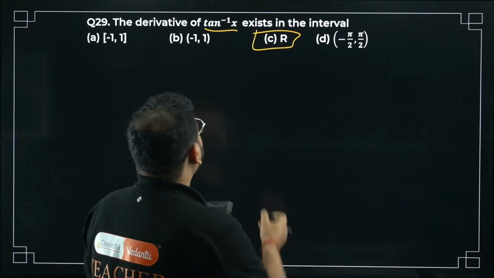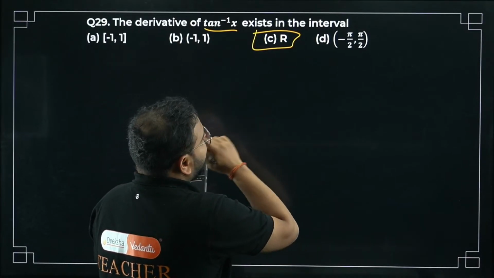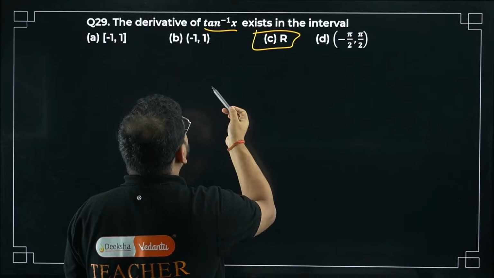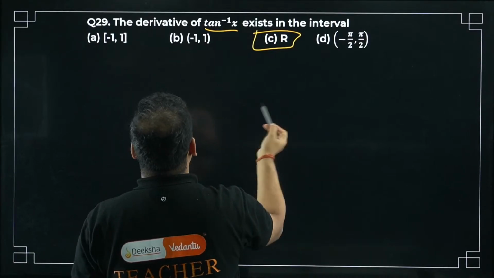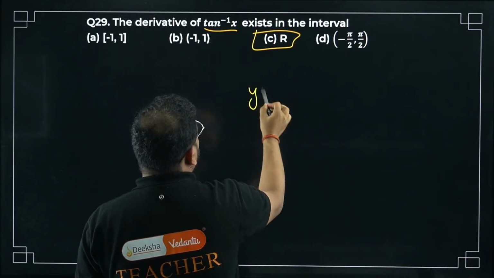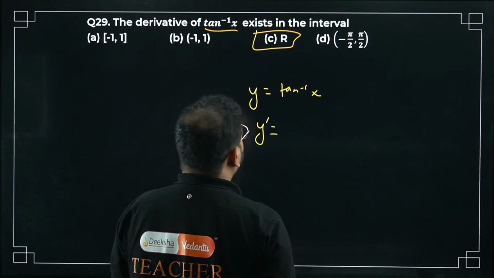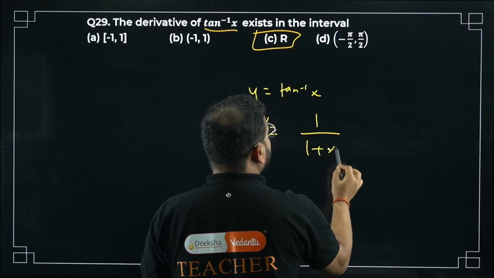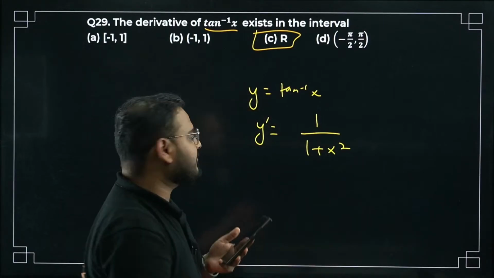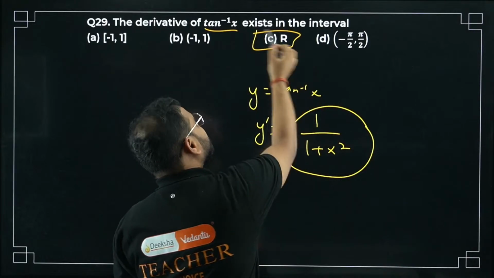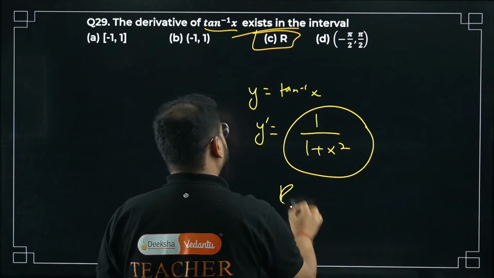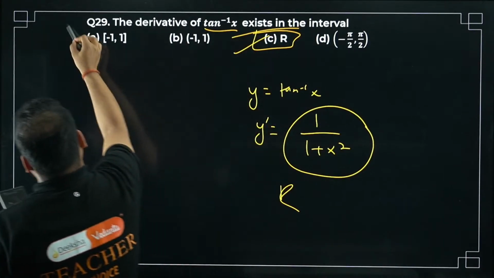All right, Pratima, option D is incorrect, bacha. Okay, derivative, please check here. Derivative of tan inverse of x: if y equals tan inverse of x, what happens? Y dash will be 1 upon 1 plus x square, na? Where is it defined, sir? It exists in which interval? All real. Option C is correct.